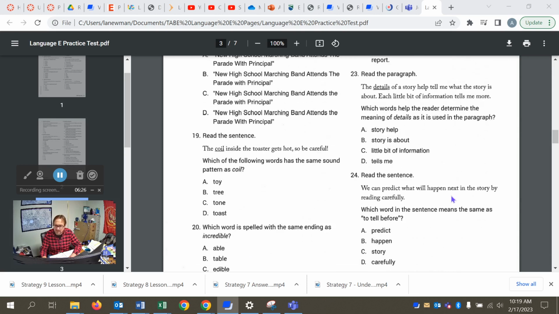All right, 24, which word in the sentence means the same as to tell before? And it's A, predict. This is a vocab through prefixes and roots. So the prefix pre means before, and the DICT means speaking or words. A dictionary is a book of words. Diction is your choice of words. Well, this is kind of like your before you speak words. Predict.